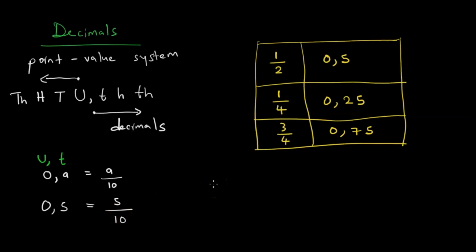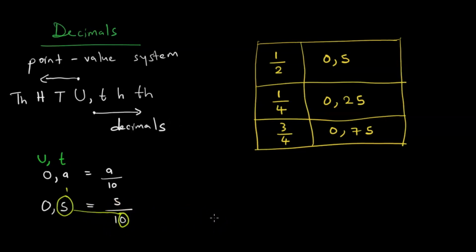Another way of looking at it is that we count the number of digits after the comma. That number of digits tells us the number of zeros. Since we have one digit here, we are going to have one 0.